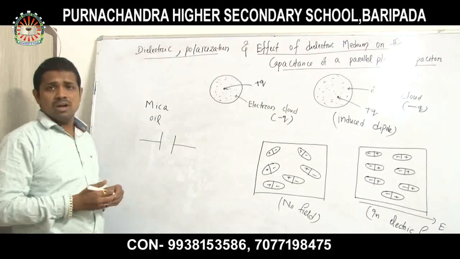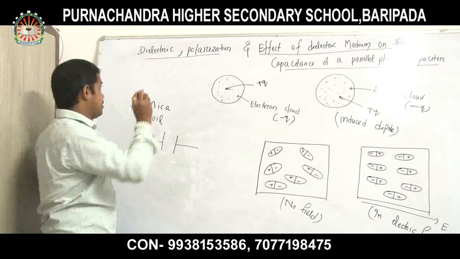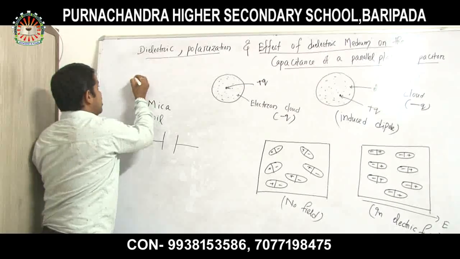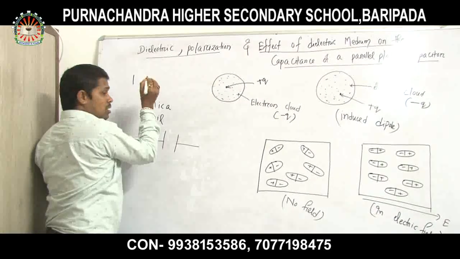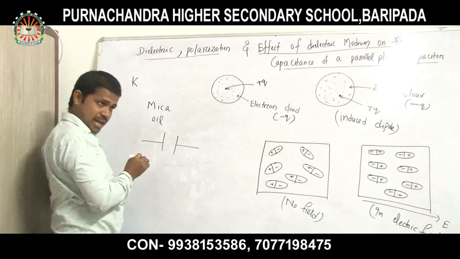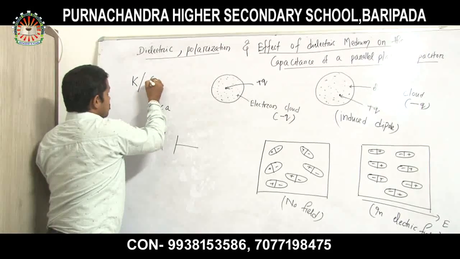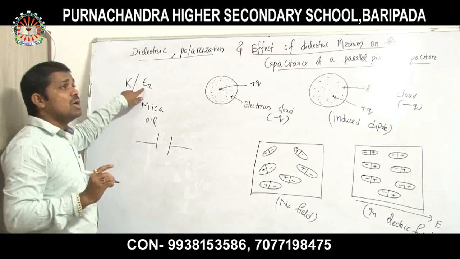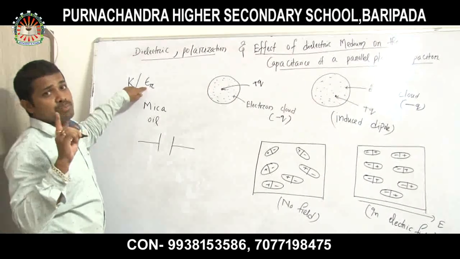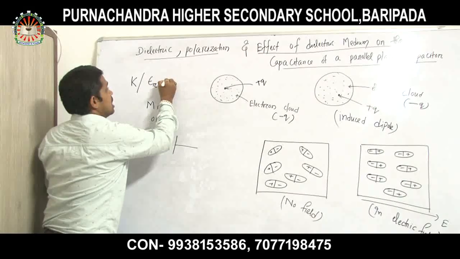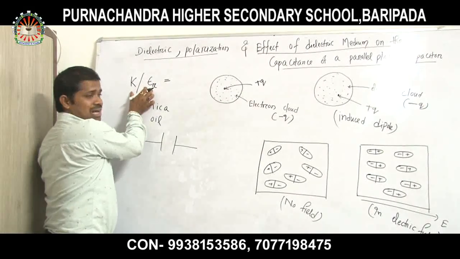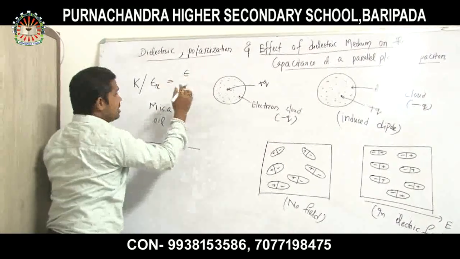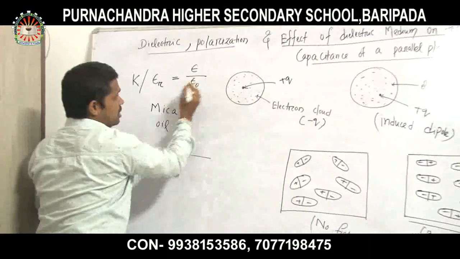These are dielectric materials, and every dielectric material has a dielectric constant. The dielectric constant I can denote as K, or it is also named epsilon r. I have already discussed epsilon r. Epsilon r is nothing but the relative permittivity, that is, the permittivity of any medium divided by the permittivity of free space.